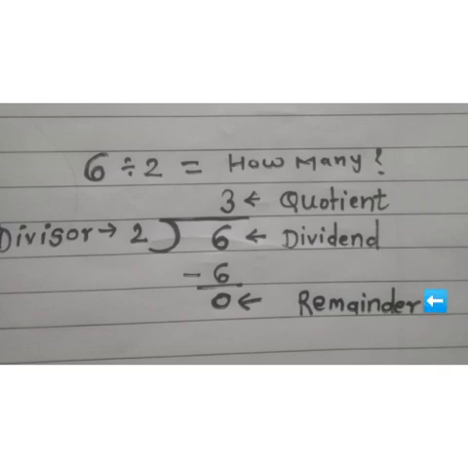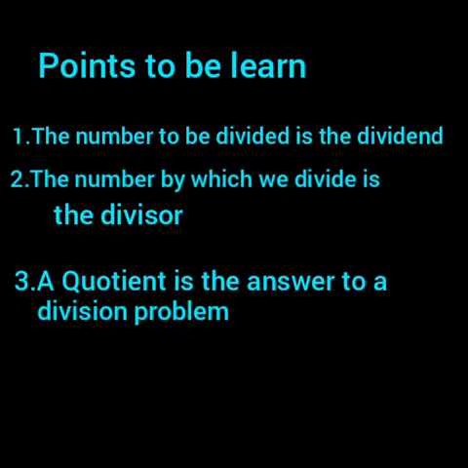Points to be learned. The number to be divided is the dividend. And the number by which we divide is the divisor. This is the quotient. And the quotient is the answer to a division problem.